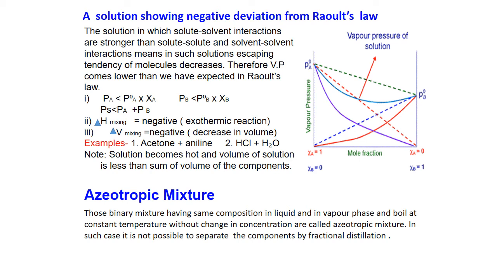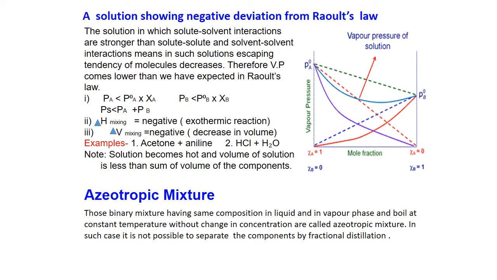So vapor pressure will decrease, and that is negative deviation. And the curve which was given in the ideal condition, this will be shown by the solid lines, means lower than the standard conditions. So that is the negative deviation.